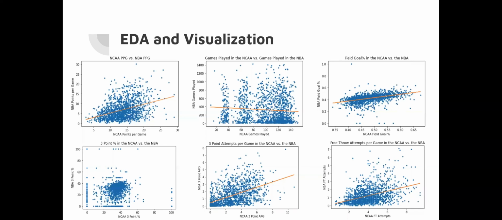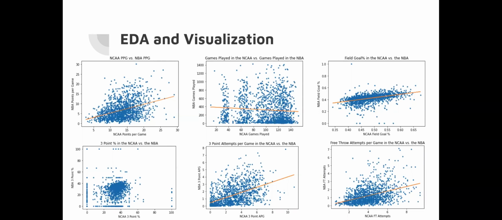So in the NBA, the shooting percentages seem to coalesce into a smaller range, very strong near the 40% field goal percentage. Disregarding a few outliers, of course, we can see that even the best shooters in the NCAA become a lot more average once they go to the NBA, percentage wise. But there's still a very slight positive correlation between the NCAA and NBA field goal percentage.